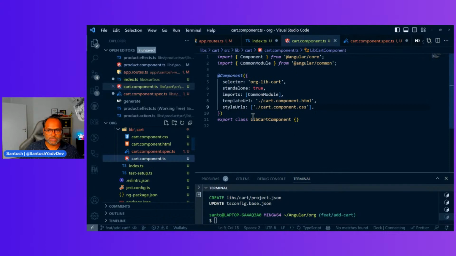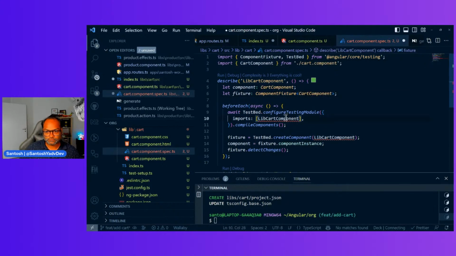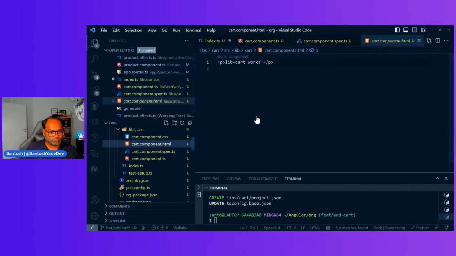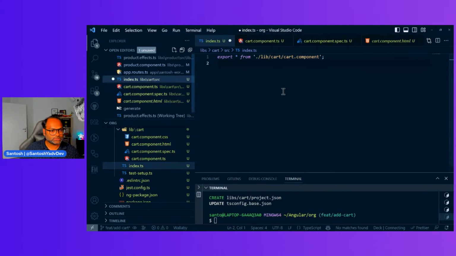Okay, so all the files are renamed. Cart component. I just renamed the class names as well. Rather than libcart, we'll have cart component. Perfect. And this is renamed.